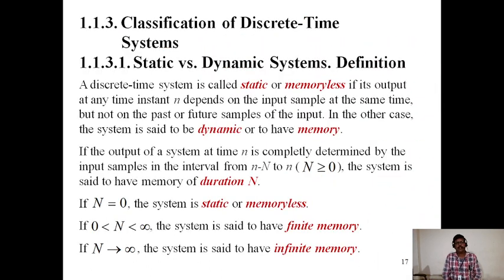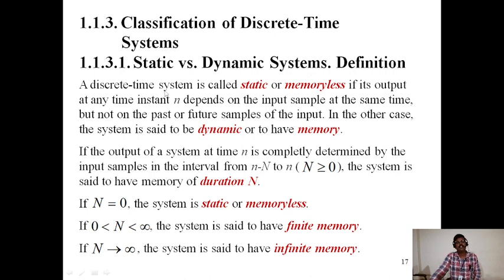Classification of discrete time systems. It is the static versus dynamic systems.